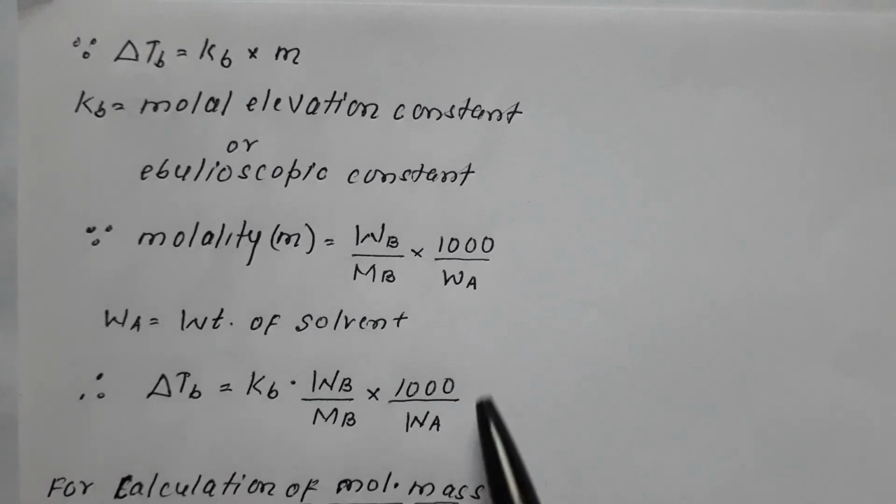Using this formula, we can calculate del TB, the elevation of boiling point.